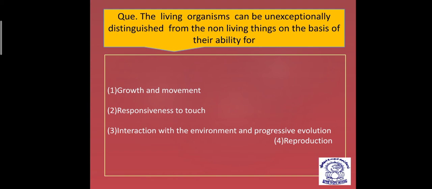Interaction is obvious there, but progressive evolution is not part of an exclusive property of living organisms. Reproduction is not a defining property. So responsiveness to touch, there is consciousness, which becomes the defining property. So it is found unexceptionally in living compared to non-living ones.